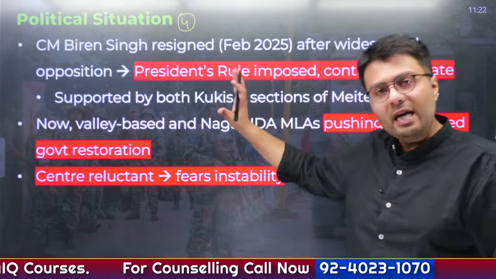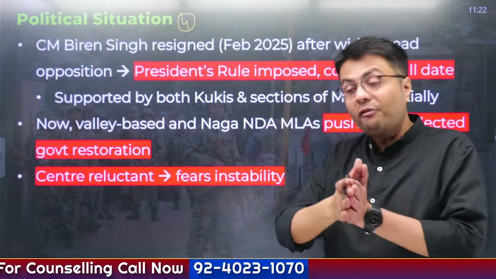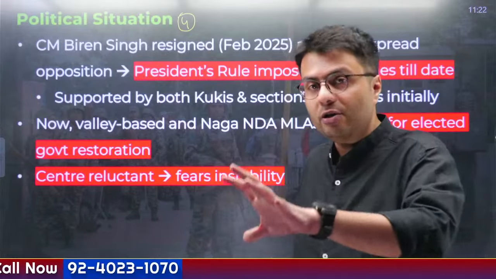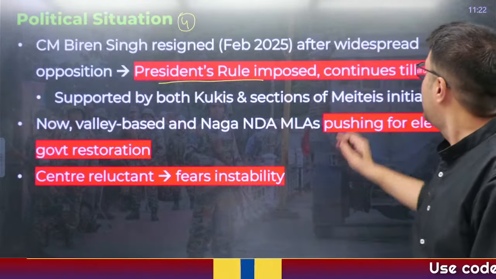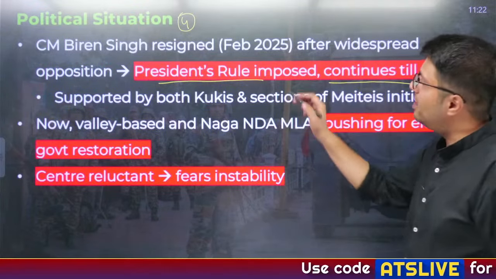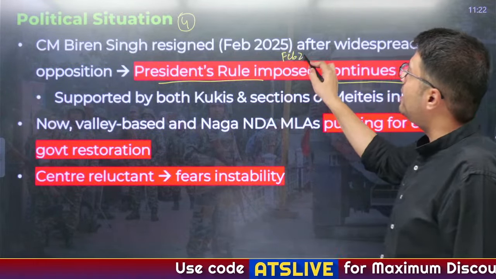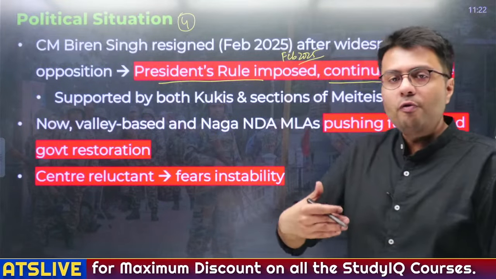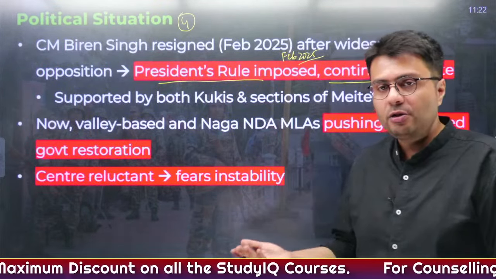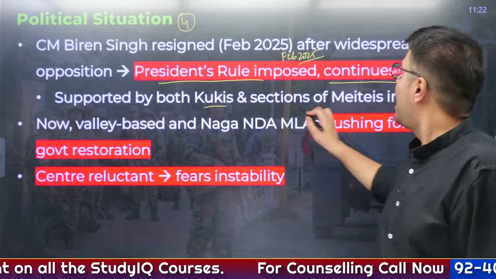So as a result, he resigned from office, and after his resignation, no other government could have been formed. So it led to imposition of President's rule by the central government, and it continues even till today. And this started from February 2025, a few days after the resignation of the CM. Now this move of bringing President's rule was welcomed by both Kukis as well as a section of